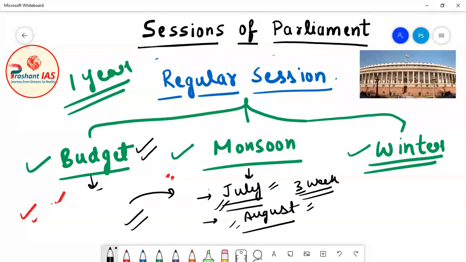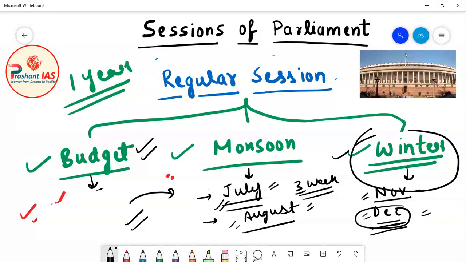Now what about the winter session? The winter session starts in the month of November and ends in the month of December. So it is also a very short session. It starts in November and can go up to December, and in December the winter session ends. The winter session is the last session. So with the winter session, all 3 regular sessions of the parliament end.